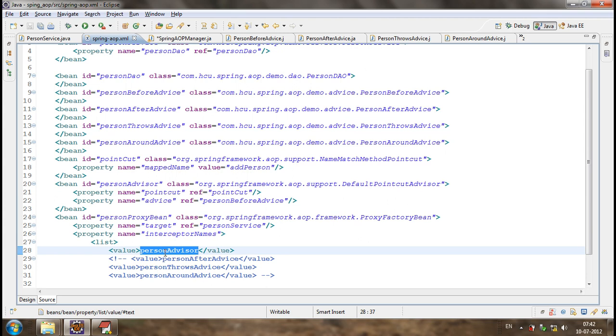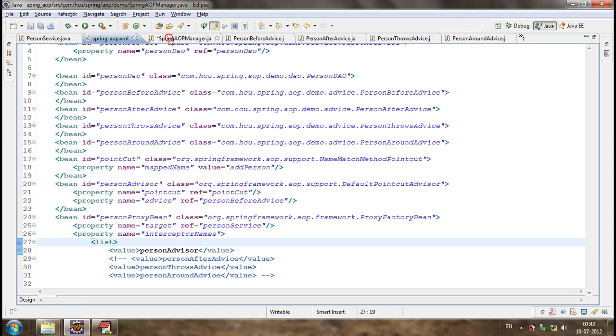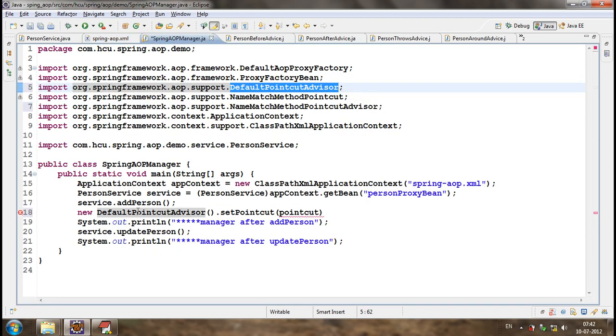So that now, for the point cut, the mapped name is add person. So only for a method with the name add person, this advice will be executed. Okay? Let me see by executing this.